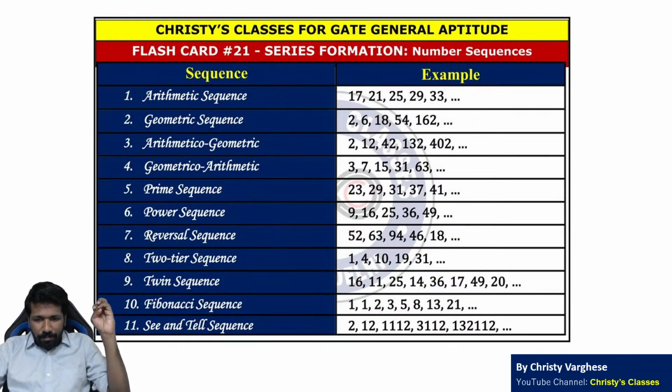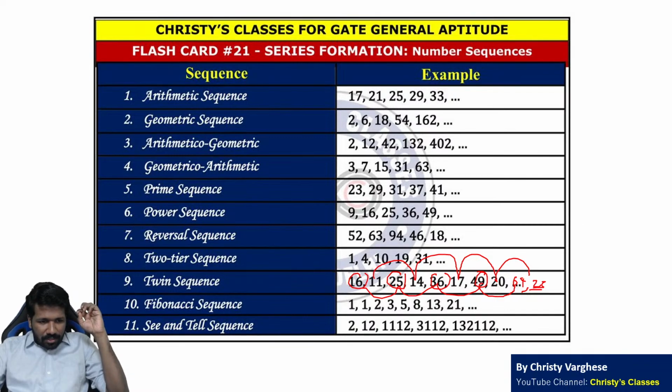Twin sequence मतलब odd positions में एक sequence होगा. 16, 25, 36, 49 is a square sequence or power sequence. 7 square के बाद 8 square 64 होना चाहिए. और even positions में another sequence होगा. ये देखिए 11, 14, 17, 20 एक arithmetic sequence है. सो 20 के बाद 23 होगा नेक्स्ट टू नेक्स्ट टर्म.